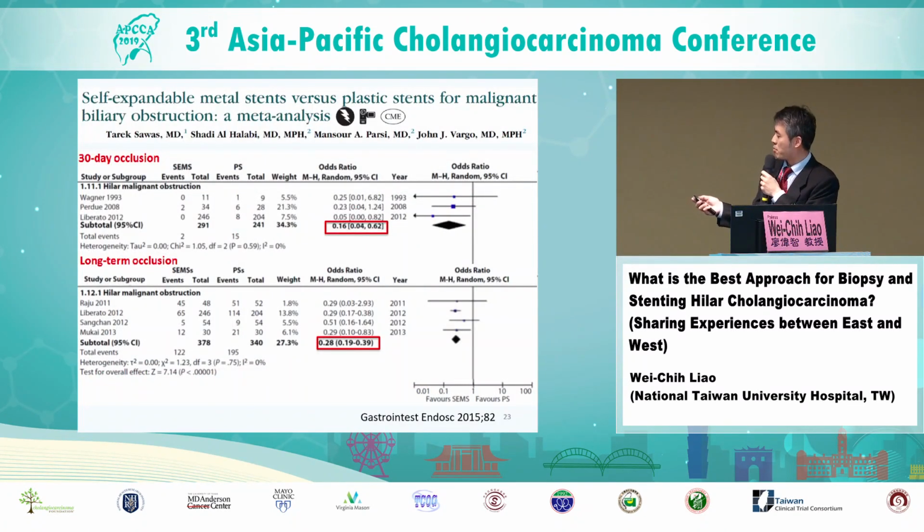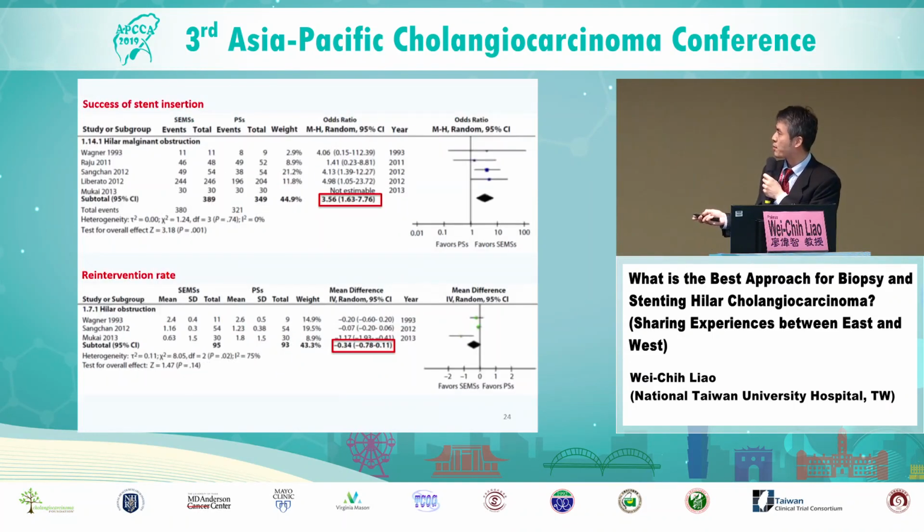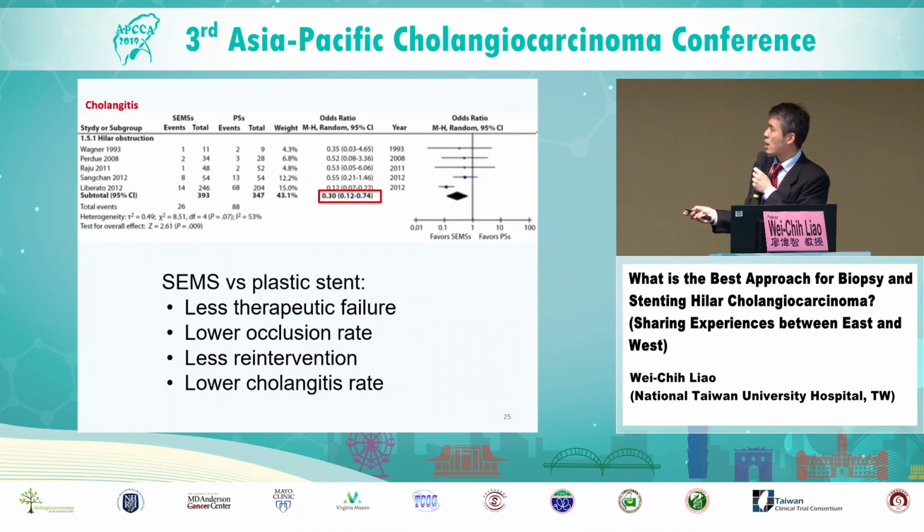They found that metal stents are better in terms of 30-day occlusion rate and a lower long-term occlusion rate, and also a higher success of stent insertion compared with plastic stents, and are less likely to need future reintervention. And the risk of post-procedural cholangitis is also lower with metal stents. So for palliative drainage, metal stent is the standard of care.